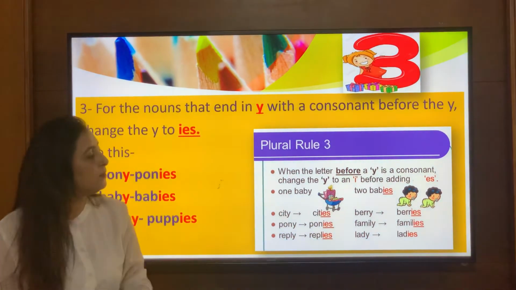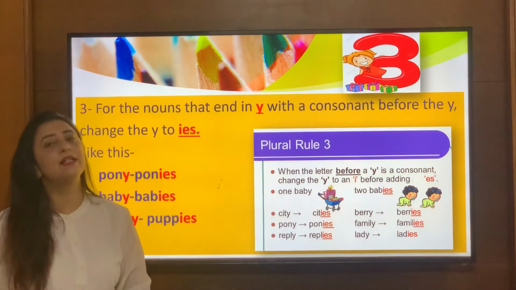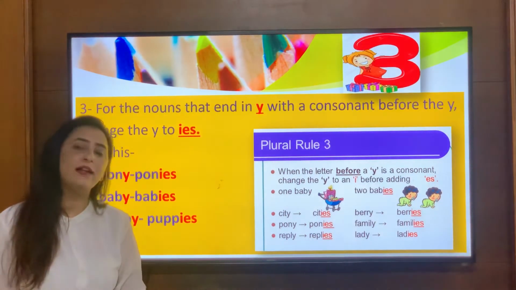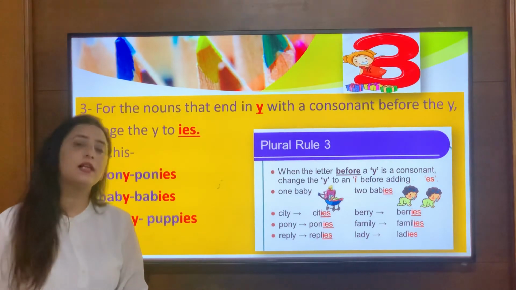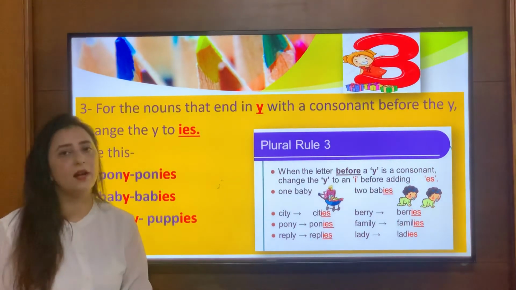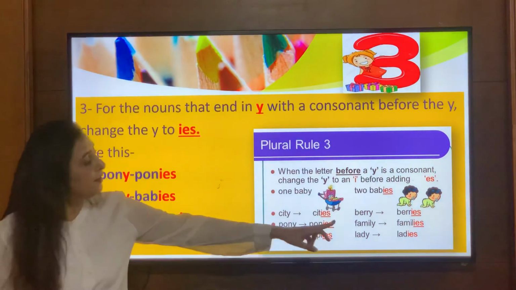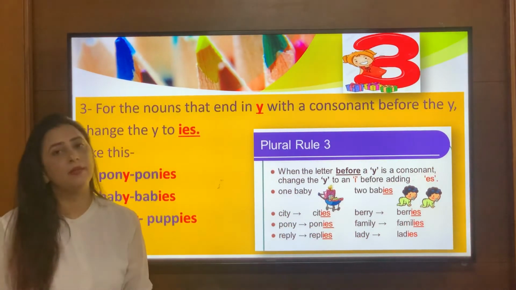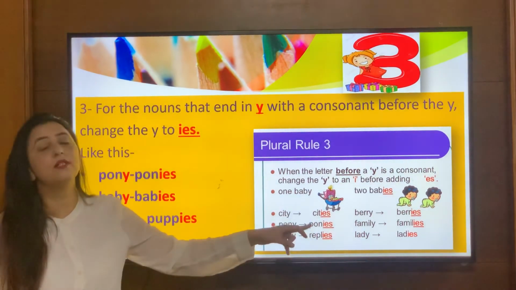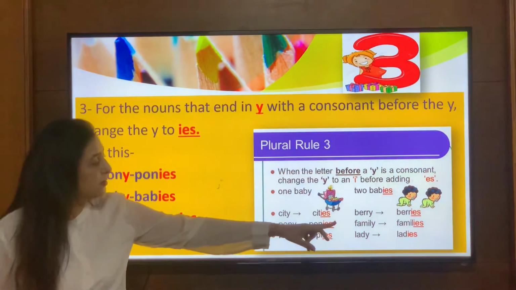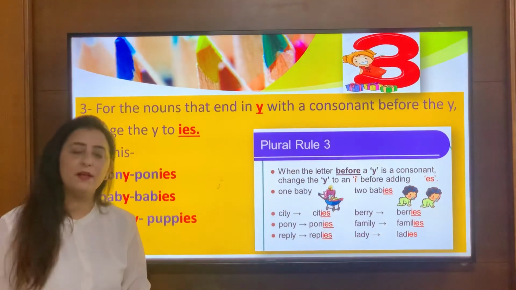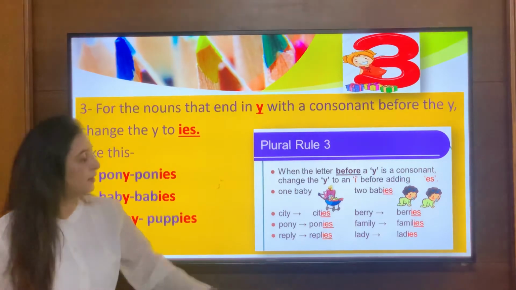So the next word is berry. When I say the word berry, there is Y towards the end, and before Y there is a consonant R. So I will cut Y and add IES to form its plural. So berry becomes berries. Family. Now in the word family, it's ending with letter Y, and before Y there is consonant L, right? So I will cut Y and add IES to form its plural. So family becomes families.